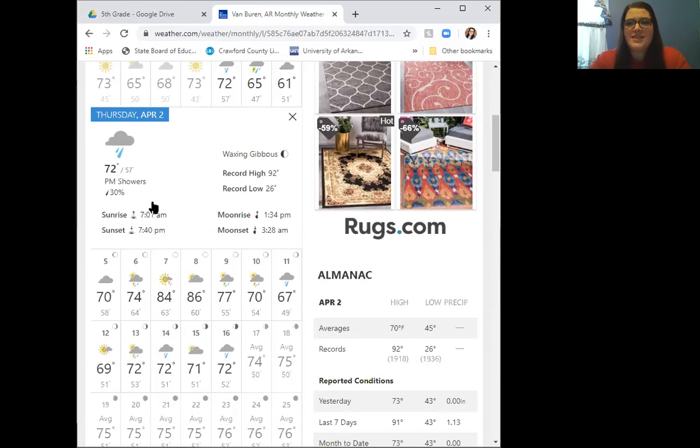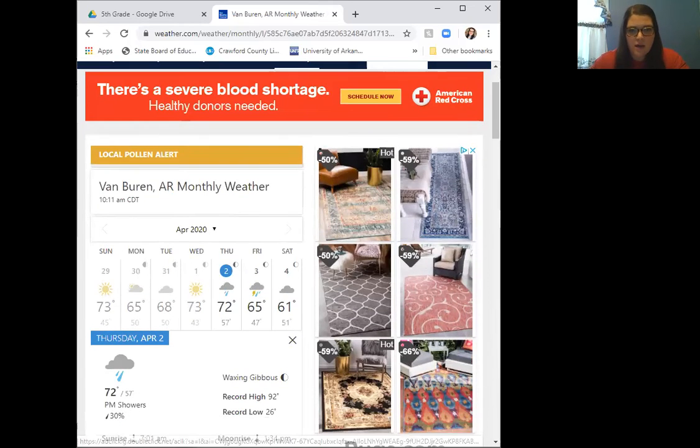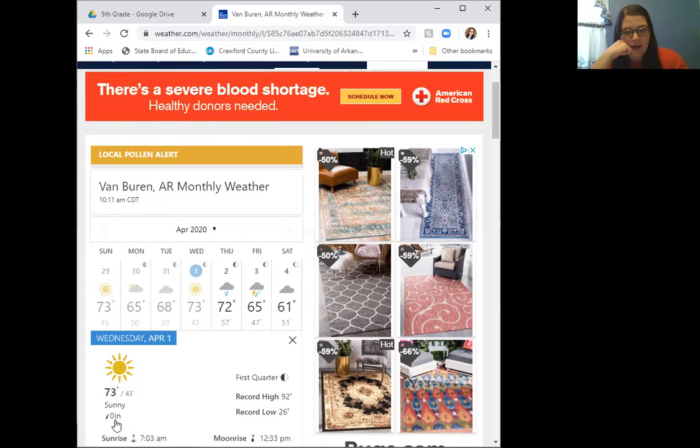So you wouldn't be able to see yet how much rainfall we've gotten because we haven't had any rain yet. So when you are doing this assignment, if we haven't had any rain, you just put 0 inches of rain because it hasn't rained yet. Let's see. And then here I can click on Wednesday. Wednesday was April 1st. So here's yesterday's. It tells you that yesterday it was 73 degrees. So for the temperature on Wednesday, you're going to put that it was 73 degrees. It did not rain yesterday, so we had 0 inches of rain.